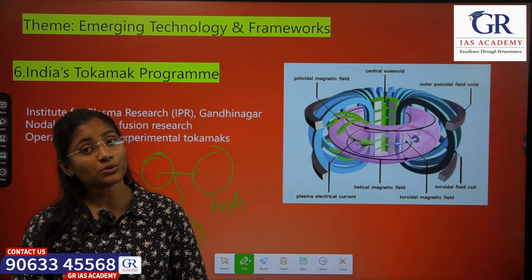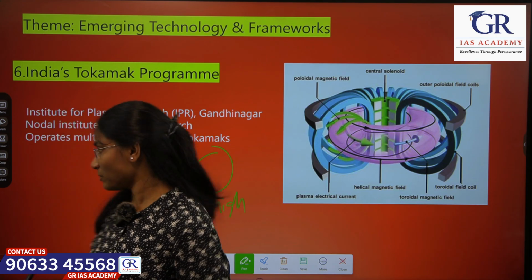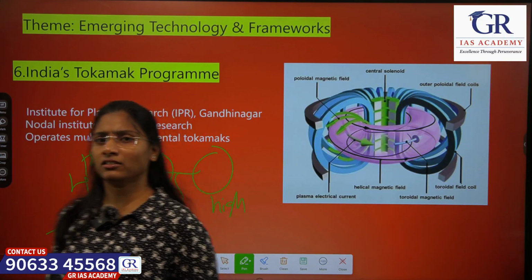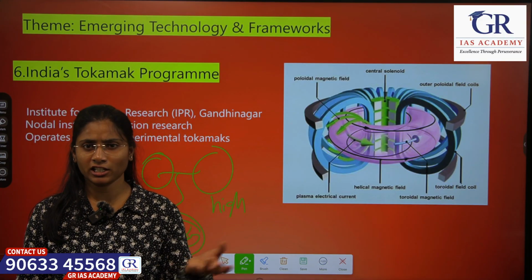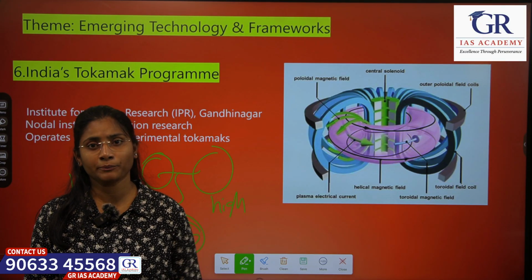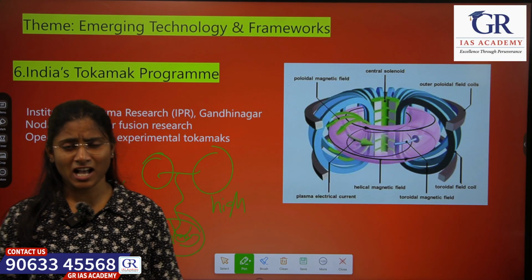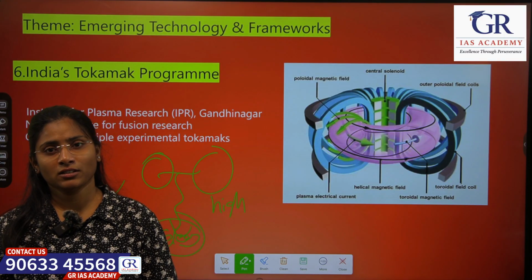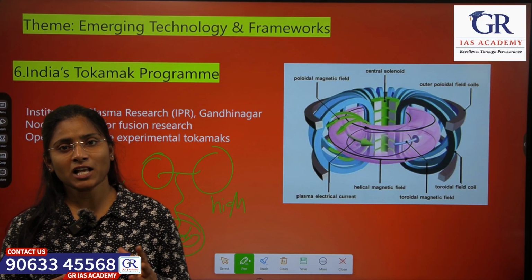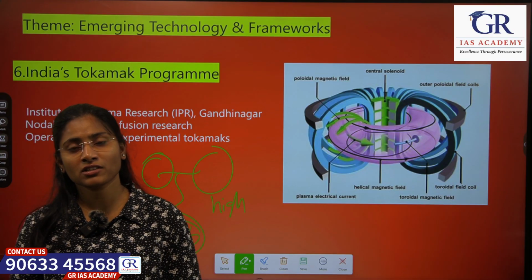So what gas is used here? Plasma. Plasma is the fourth state of matter. So what are the other three states of matter? Solid, liquid, gaseous. Plasma is present in the sun and other stars. In this plasma, nuclear fusion reactions take place.